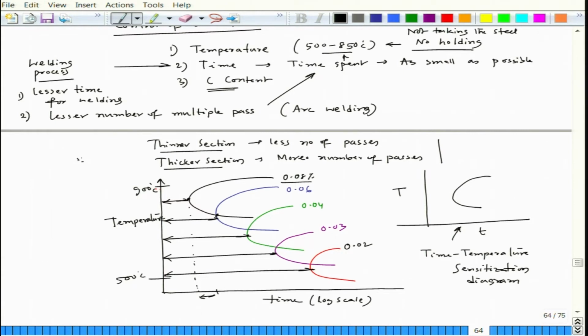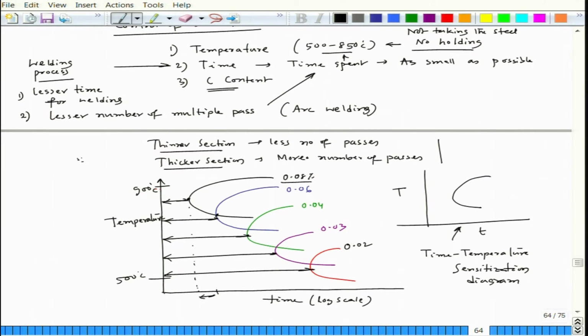Okay. But at the same time, if you increase carbon, that means you are increasing carbon activity, and an increase in carbon activity allows chromium carbide to precipitate out. Fine. So, that is what it is. Also, as the carbon content is increasing, the curve goes up because the diffusivity increases, and it also goes to the left. That means the time required for chromium carbide precipitation is less. So, that allows easy precipitation.